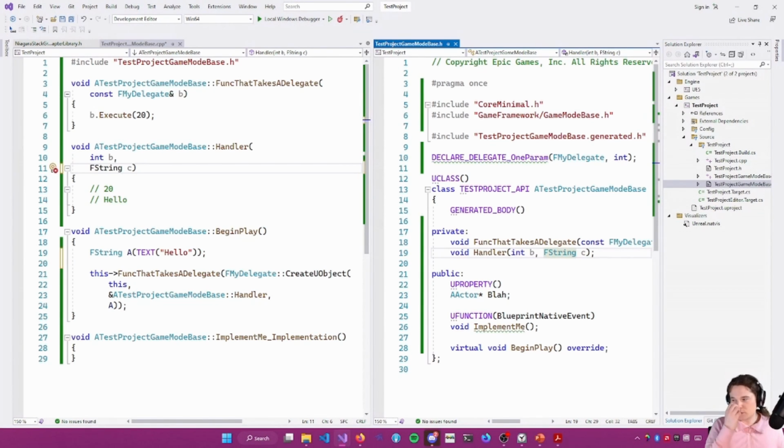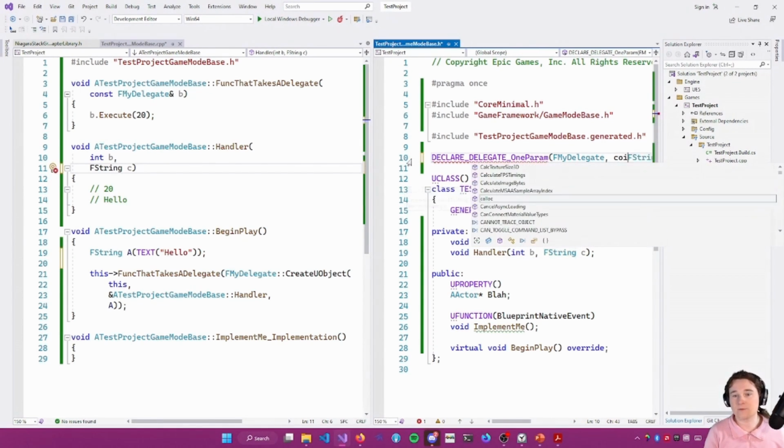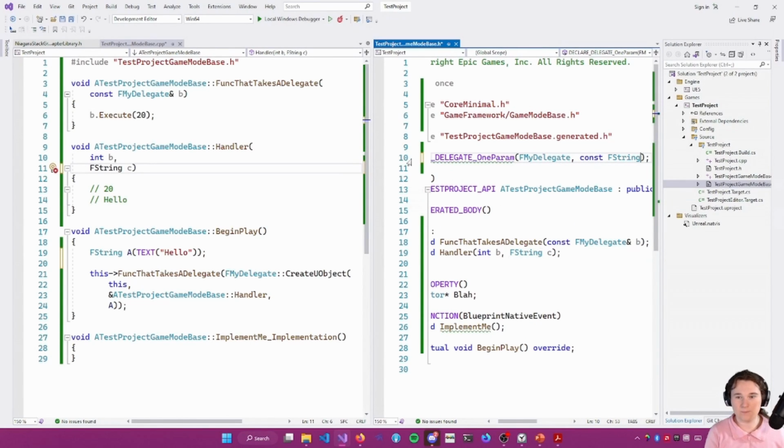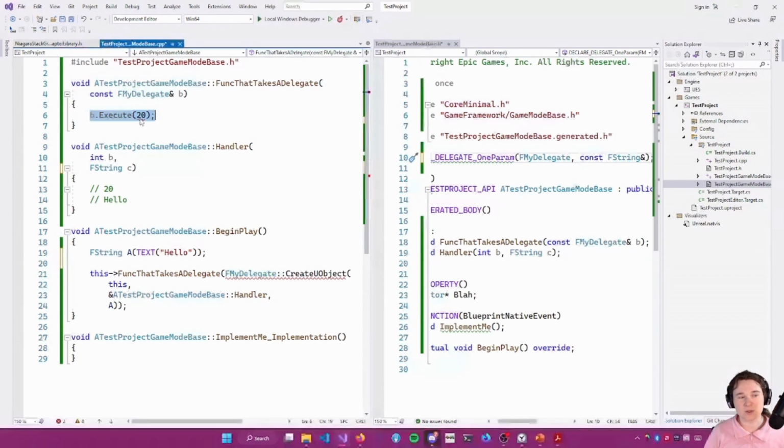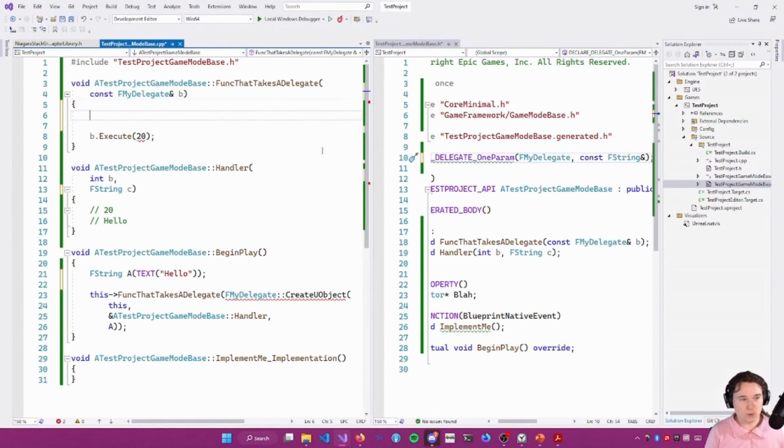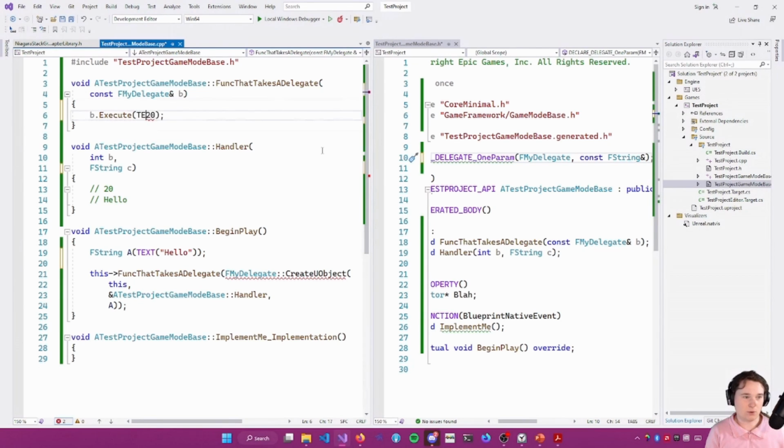In the chat: don't use const ref with delegates. It's totally fine to use const. In fact, if this was a class, like an F string, you should use a const ref for this thing here. You should use const ref for the delegate parameters that the caller of the delegate is responsible for passing, because the caller can pass in a const ref here. It's totally fine because this is in the call stack. This Execute is going to call a bunch of functions, but this is still on the call stack, so it's totally fine. This is a const reference.